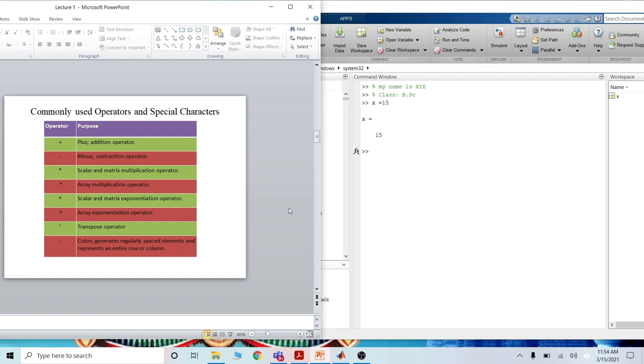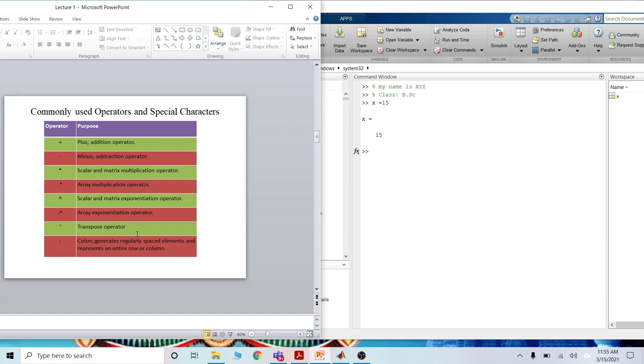In 2016 you can also use simple star for matrix multiplication. Cap is scalar to matrix exponential, and dot cap is array exponential. I will show you the result of dot cap.